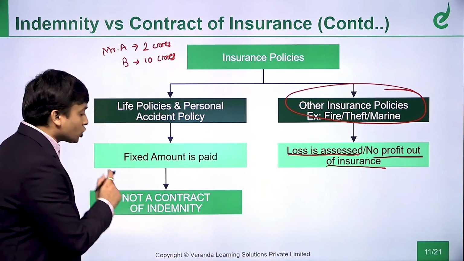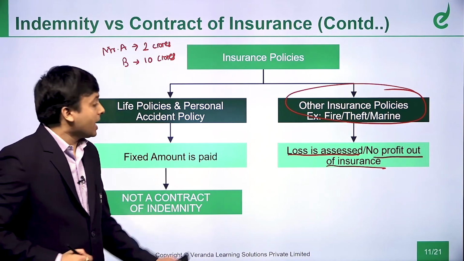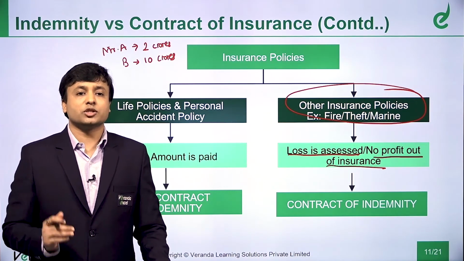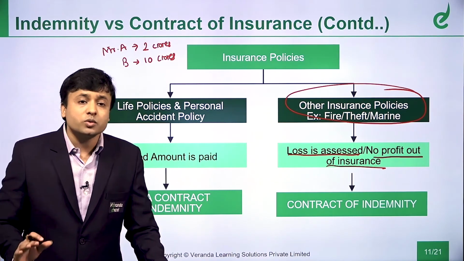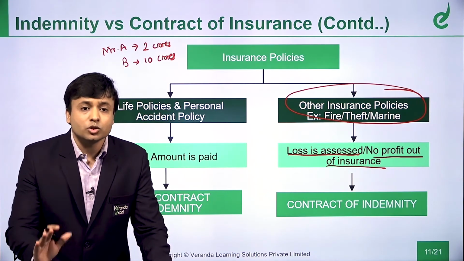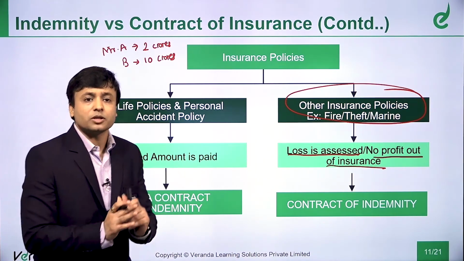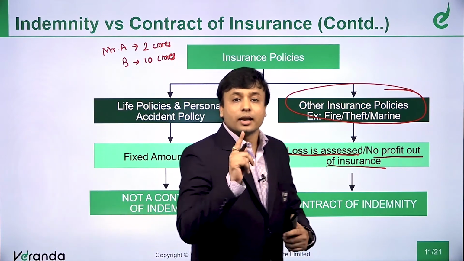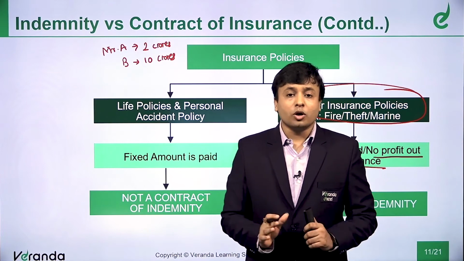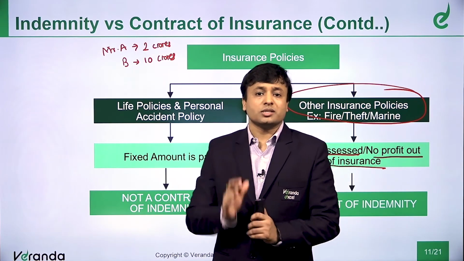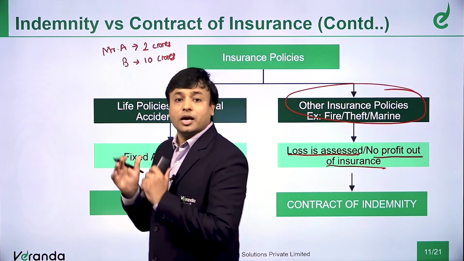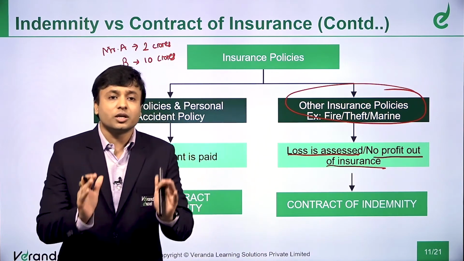Hence, this is not a contract of indemnity, and that is your marine policy, your fire policy, your theft policy, all this will become part of your contract of indemnity. Is this concept clear? The concept should be very clear in your mind. Life insurance will never be a contract of indemnity. Why? Because in case of life insurance, life is priceless. You cannot measure the value of life. The amount of compensation is fixed in advance.